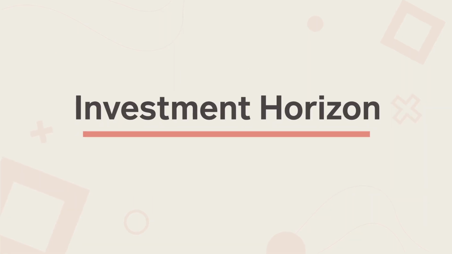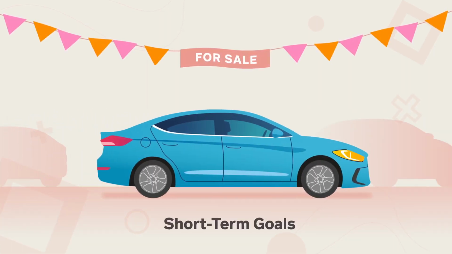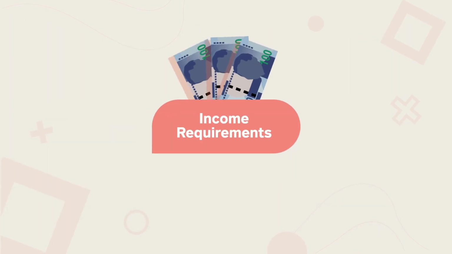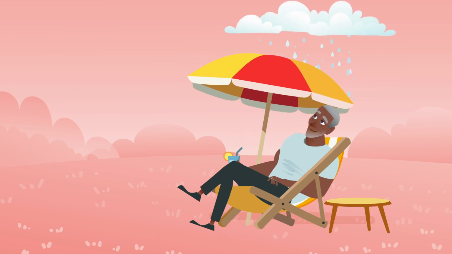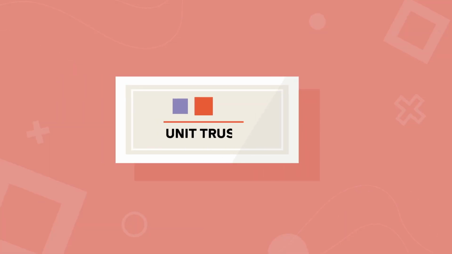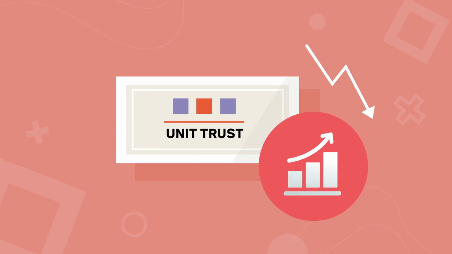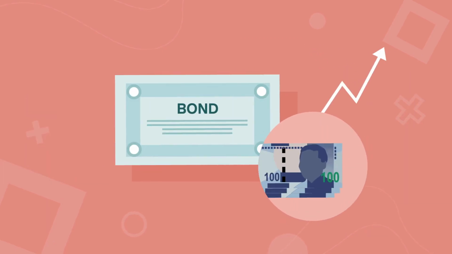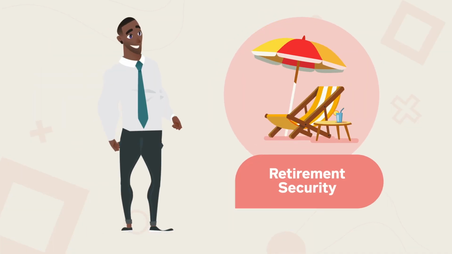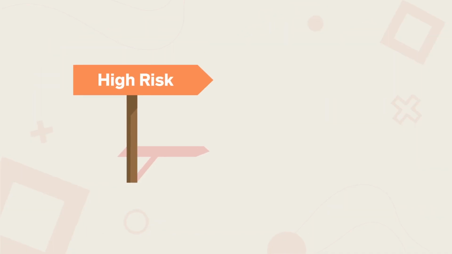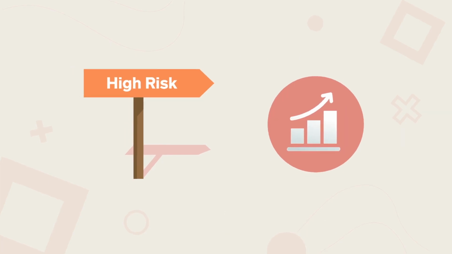Investment horizon. If you are saving toward a short-term goal, have income requirements over the next 1 to 3 years, or are about to retire in less than 5 years, you can't afford to take too much risk. In this case, a unit trust with a lower degree of equity exposure and higher holding of bonds and/or cash is appropriate for you. If you are younger and are saving for the long term, then you can afford to take on more risk in the form of equities.